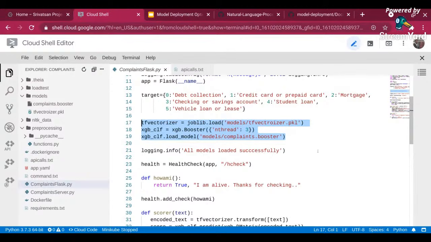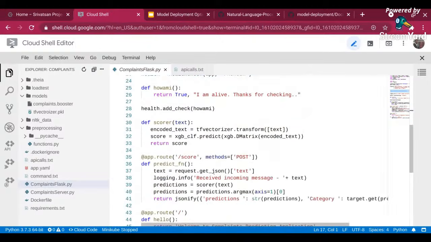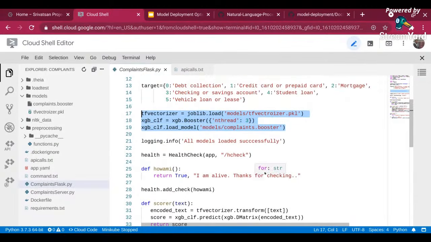Now, one thing you should remember when you are creating this loading method: don't load within your predict function. You want to load it when the Flask application starts. And this is a good place to load it, when the Flask application starts. What will happen is, when the application starts, it will load the model and keep it in memory for you.